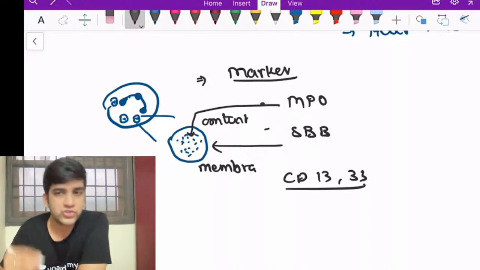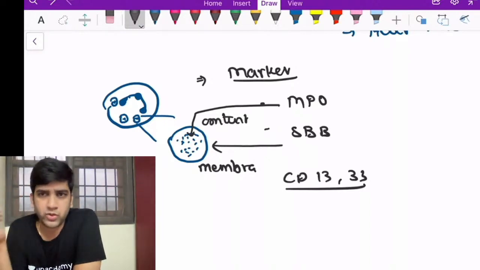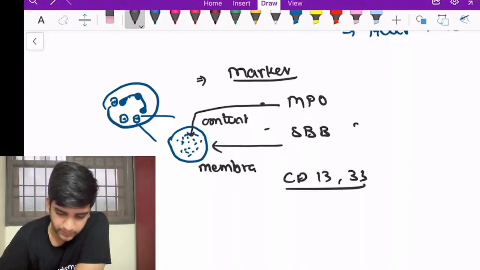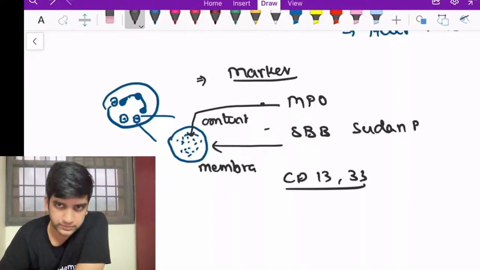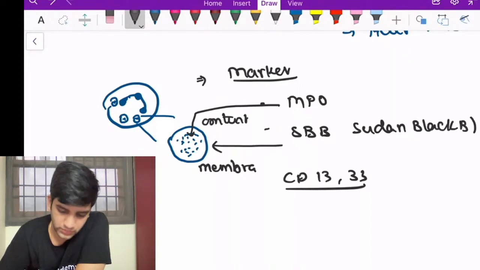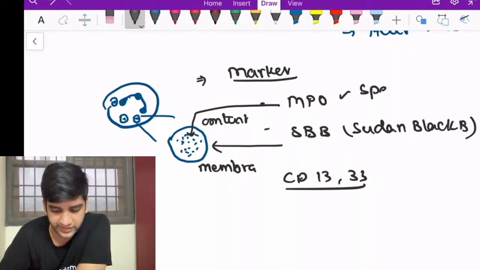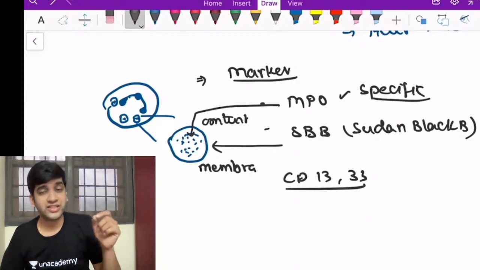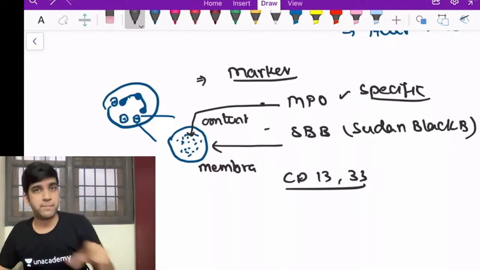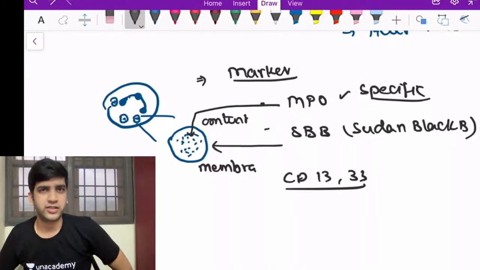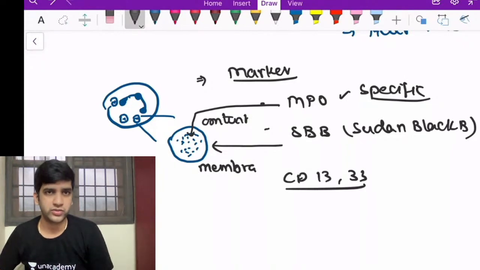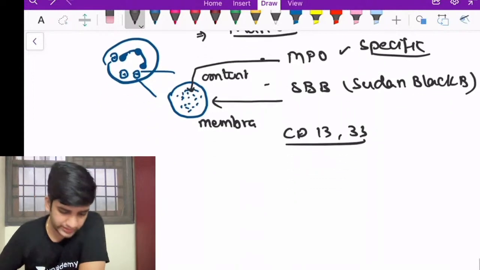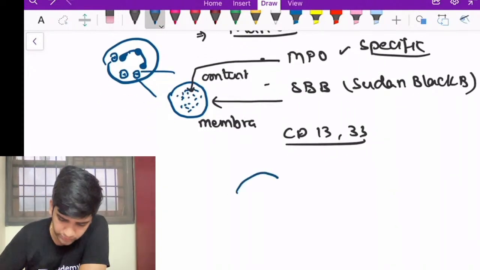Okay. So can I say that SBB is Sudan black B, obviously. So can I say that definitely MPO is a better stain than SBB? Yeah. So definitely MPO is more specific than SBB. See, once you understand why MPO is specific, you're not going to forget ever. It's going to stain the granule content. SBB stains the membrane of the granules. SBB is just a fat stain. It's going to stain fat wherever I'm going to use it, fine. So if this is true, I'm sure you must have seen a blast which looked like this. I'll draw a blast. Tell me what comes to your mind first.